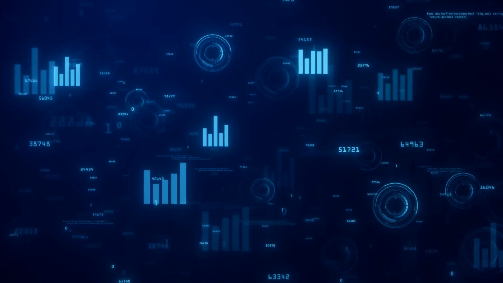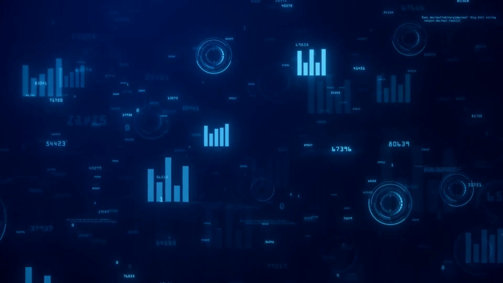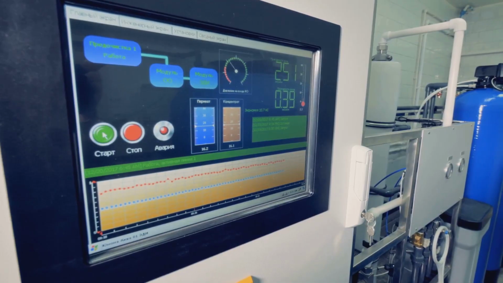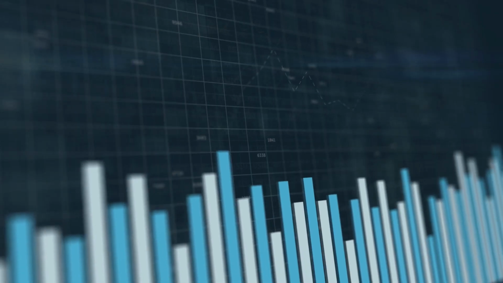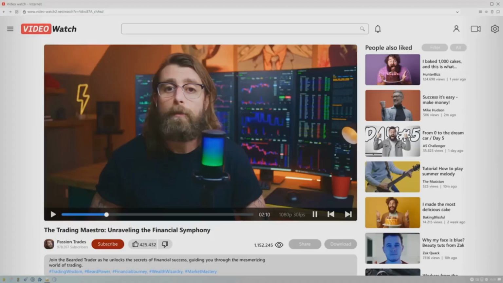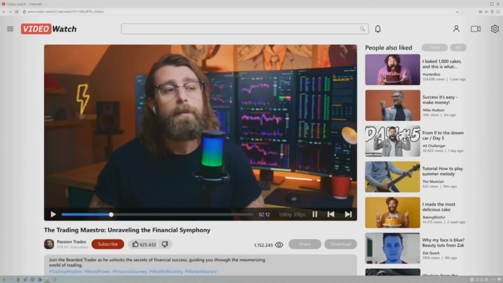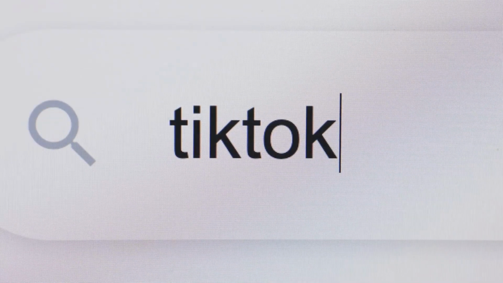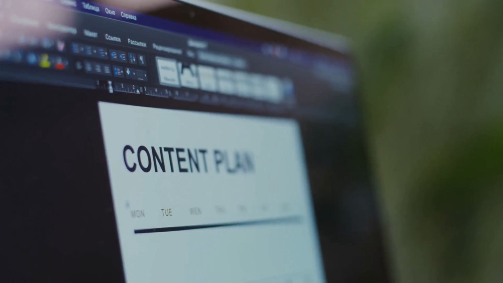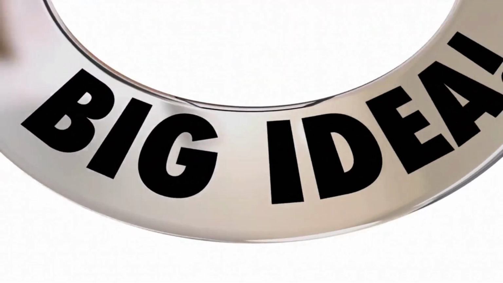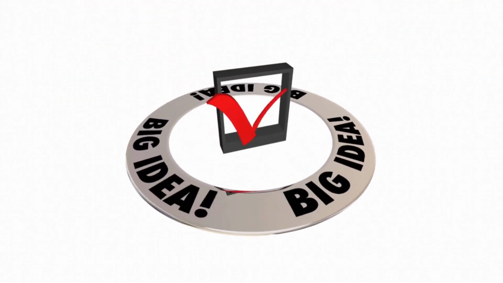Section 5. Building the Research Lab. Now let's combine everything into a simple system. This is your automated YouTube Research Lab. Step 1. Spend 10 minutes on Google Trends daily. Step 2. Search trending keywords on YouTube. Step 3. Check TikTok for viral content formats. Step 4. Write down every promising niche idea, then rank each idea based on demand, competition, and growth potential.